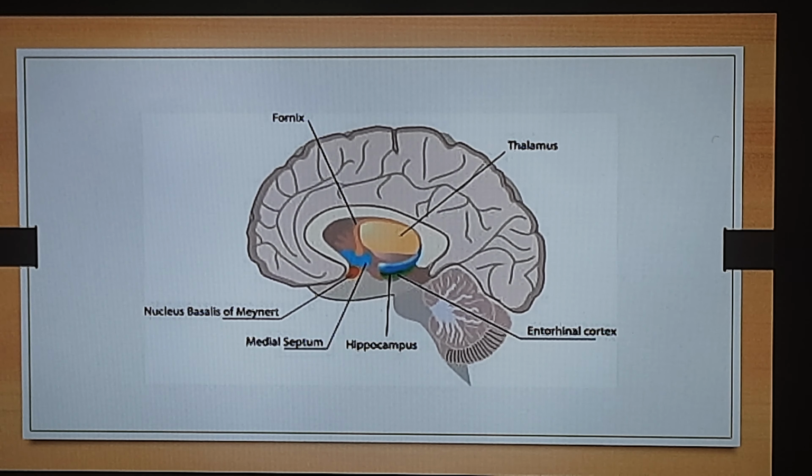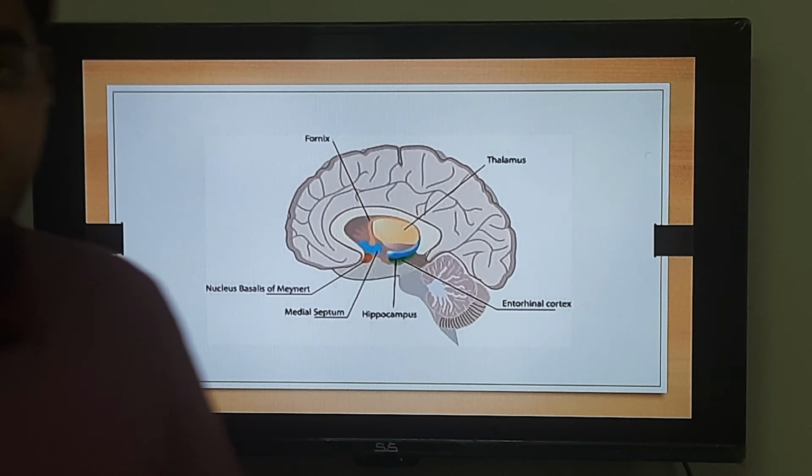Now if a particular region has lots of cholinergic neurons, or we can say cholinergic nerves, that means can I say that particular region has a very good concentration of acetylcholine?